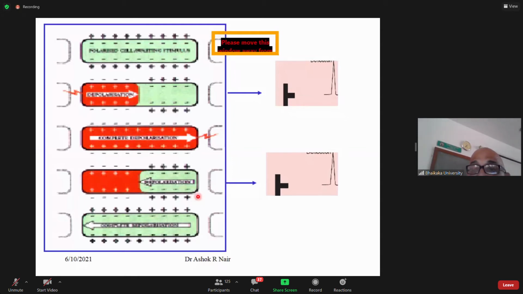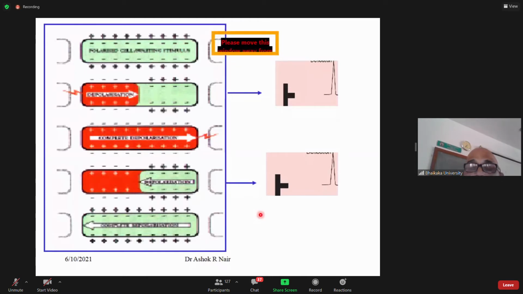The result is the repolarization wave is also upward, because the electrical vector will be in this direction from negative to positive. Why did I give you two conditions here? Because the two conditions will be seen in the case of atria and ventricles.